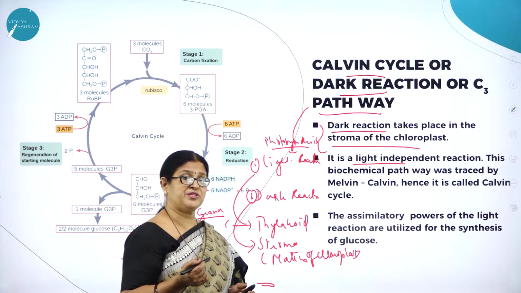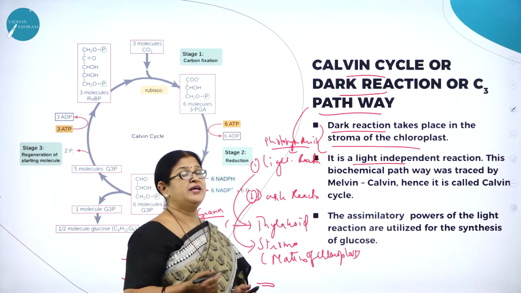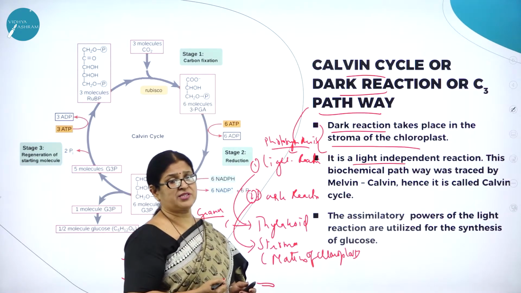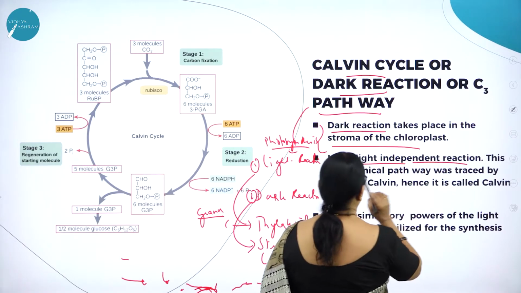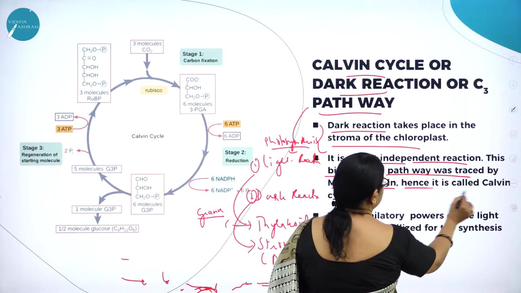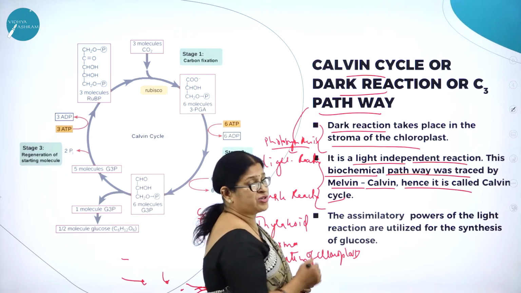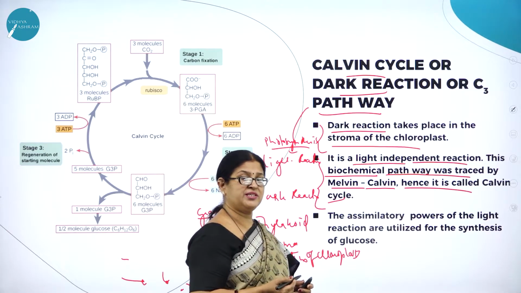Light reaction takes place during daytime, and in light reaction assimilatory powers ATP and NADPH are synthesized, and that is utilized for carbon dioxide fixation in the dark reaction. So it is a light independent reaction. This biochemical pathway was traced by Melvin Calvin, hence it is called Calvin cycle. Why is it called dark reaction? Because it is light independent reaction which takes place in the night.